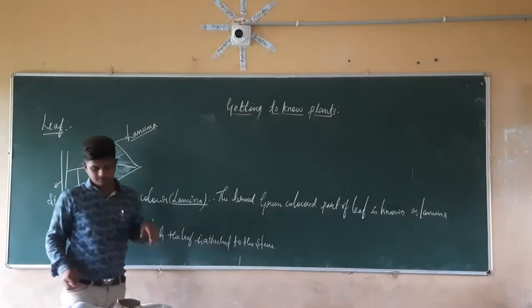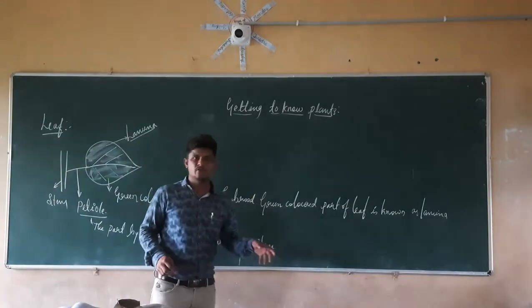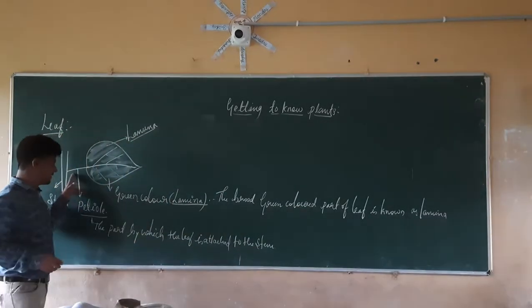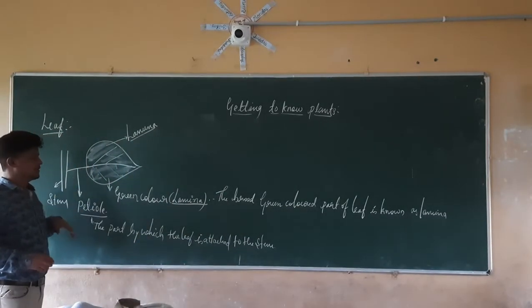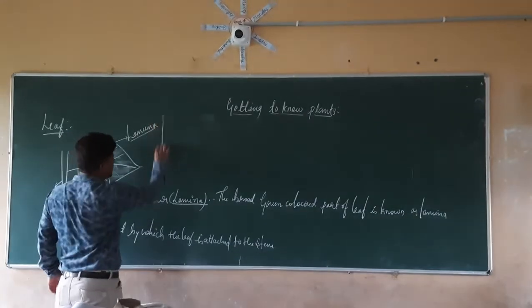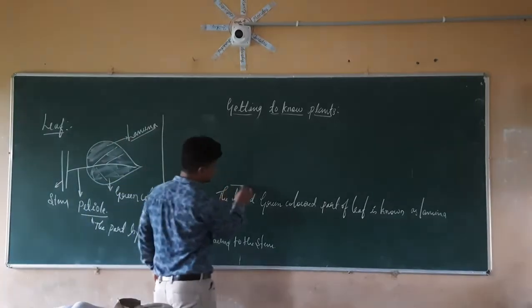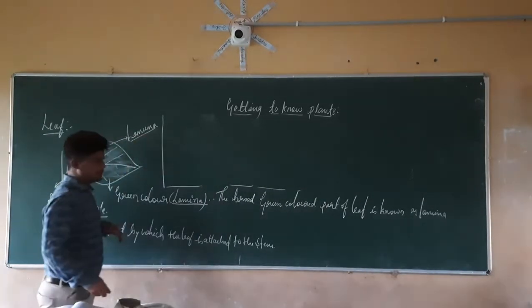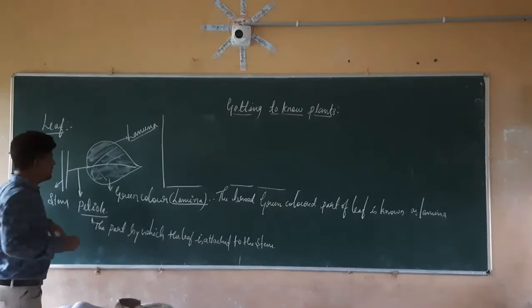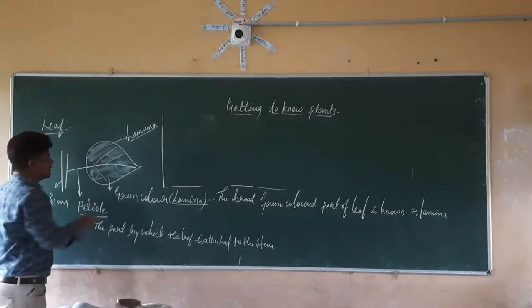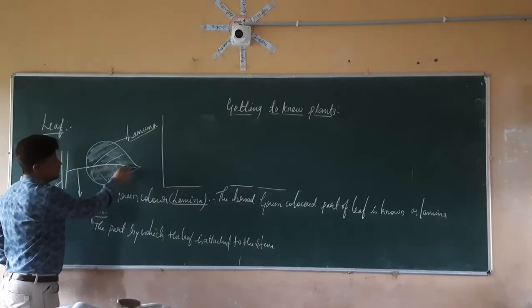Right. These are the few important parts which we can directly identify. This part is the petiole, and this part is the lamina. If you take the leaf here, we identify just two parts. But if you look clearly, there is another part of the leaf: a thick line in between.